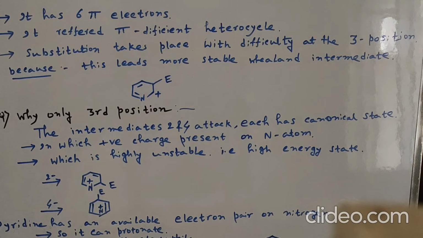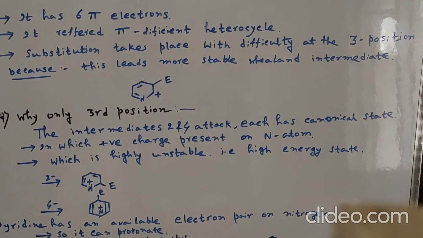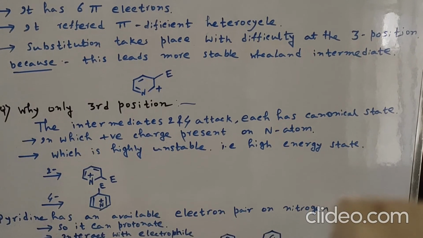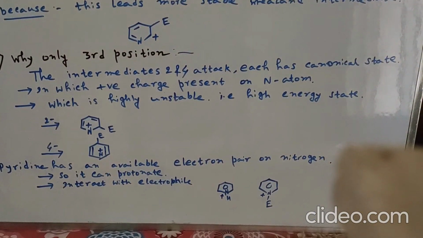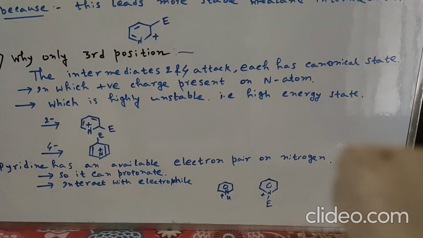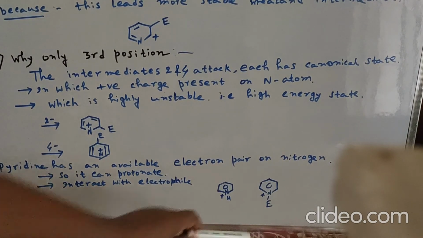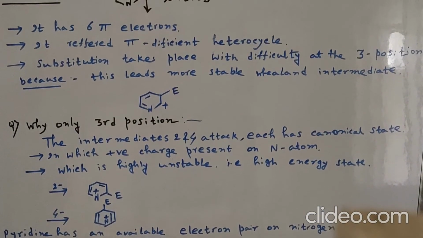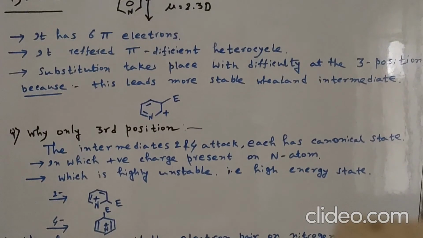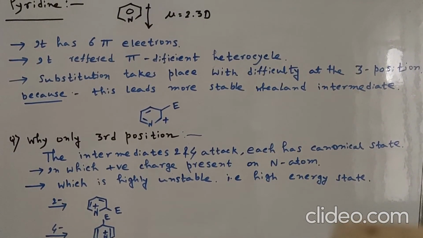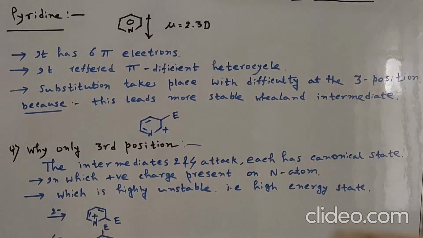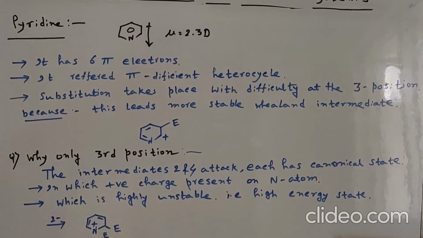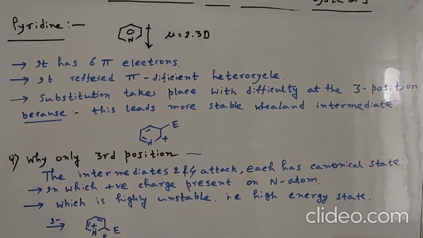Pyridine has an available electron pair on nitrogen, so it can be protonated and interact with the electrophile. It is one of the important points. In the presence of an electrophile, sometimes pyridine's lone pair can trap the electrophile and form a byproduct. So the third position is more preferable compared to the second and fourth, because the plus charge is very unstable on the nitrogen atom.